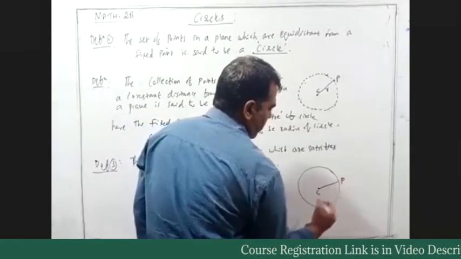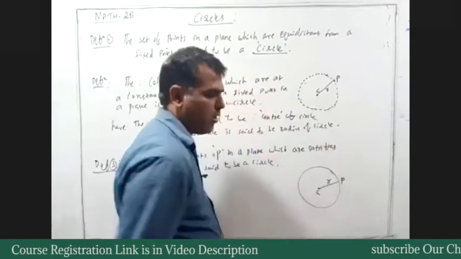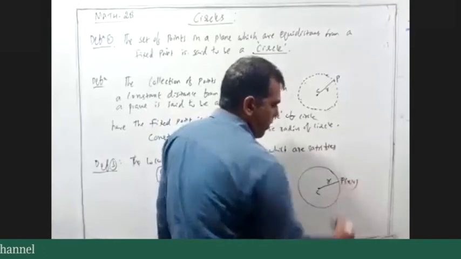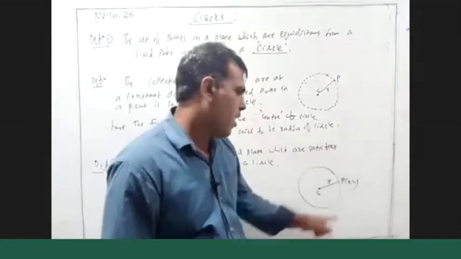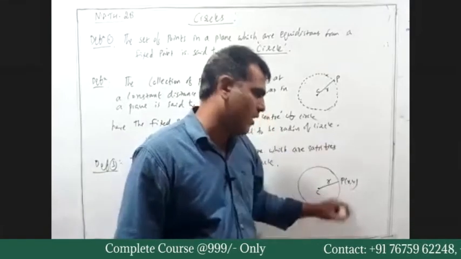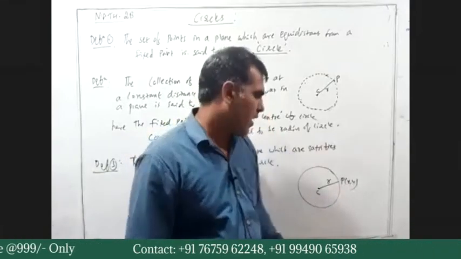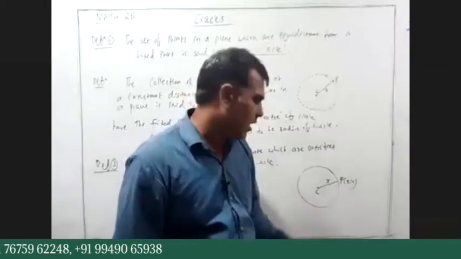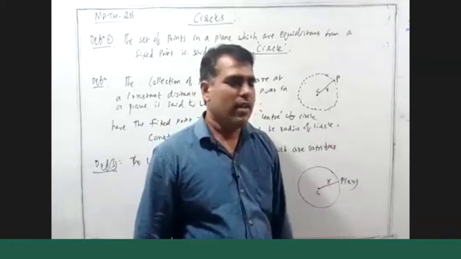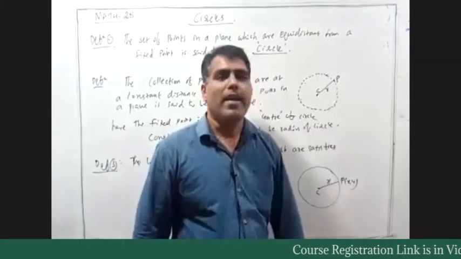Here, the center, this is a point P. The distance between these two is R. The set of points P of x comma y, the locus of points P of x comma y which satisfies CP is equal to R is said to be a circle. Whereas C is called center of circle and R is said to be the radius of the circle. Distance between these 2 points is said to be radius of circle.